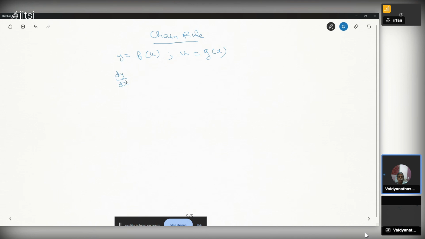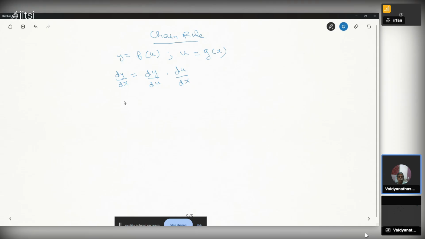We can extend this to u, v, w, etc., but I am writing the u and x case. dy by dx equal to dy by du multiplied by du by dx. A simple way to remember is that the du and du will cancel, and we get dy by dx.